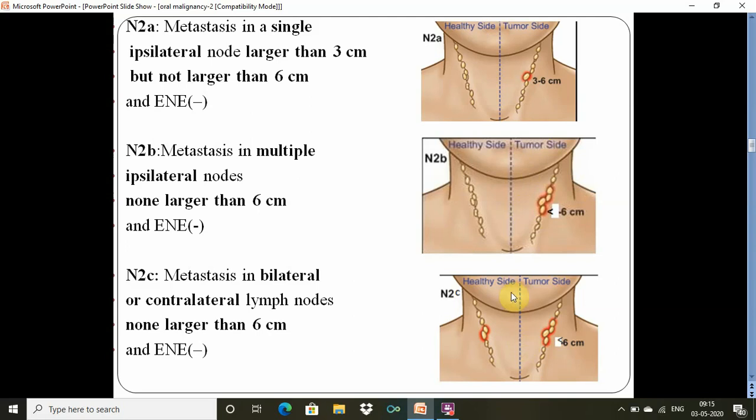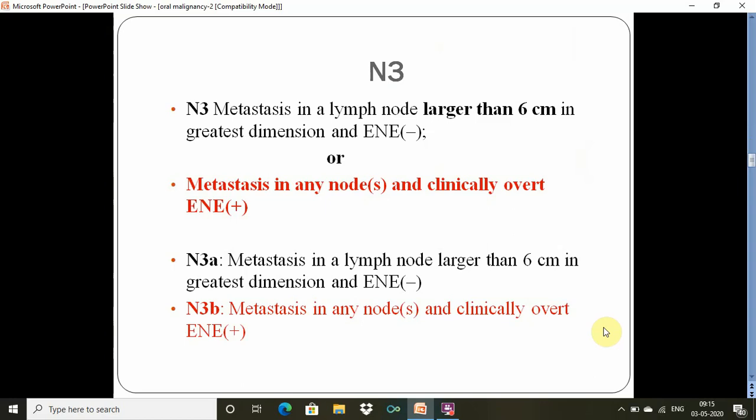And what is N2C? When it changes the side. There is either bilateral or contralateral lymph node, but none should be more than 6 centimeter in dimension. And whatever the stage, there should not be extranodal extension.